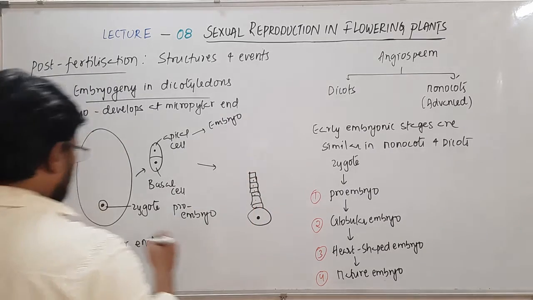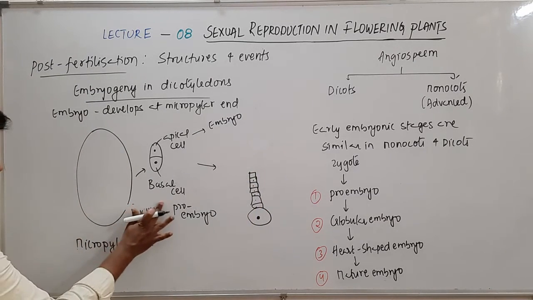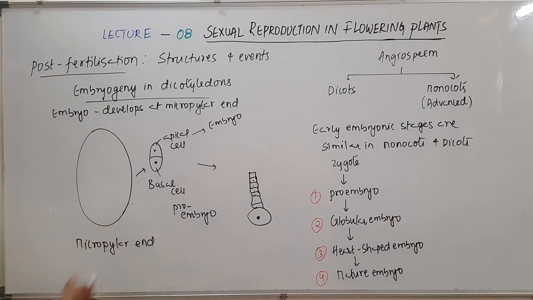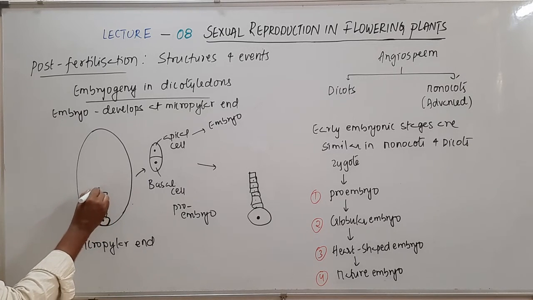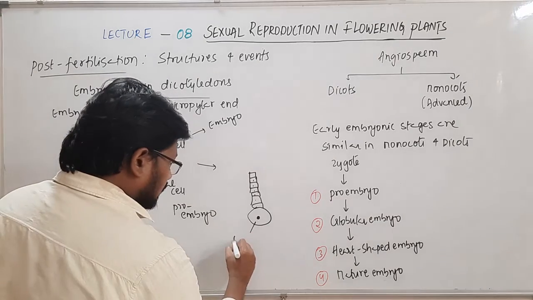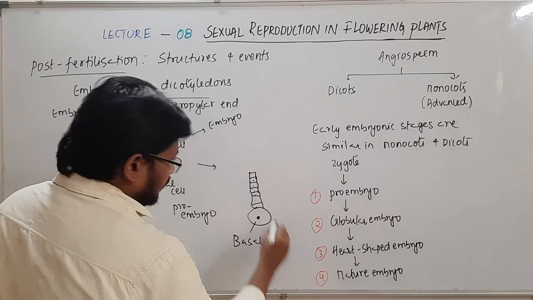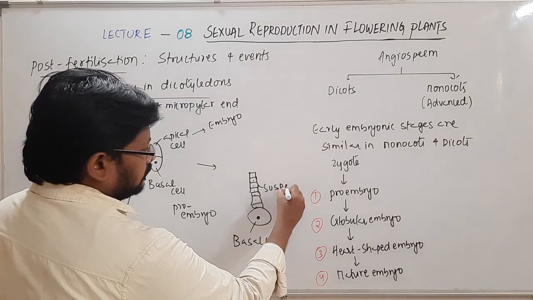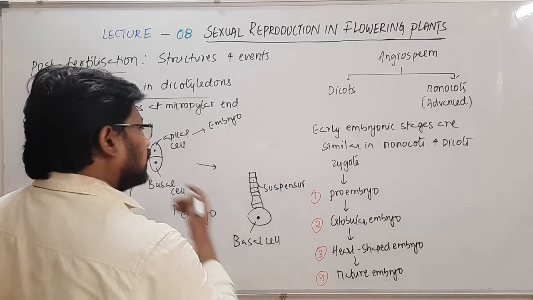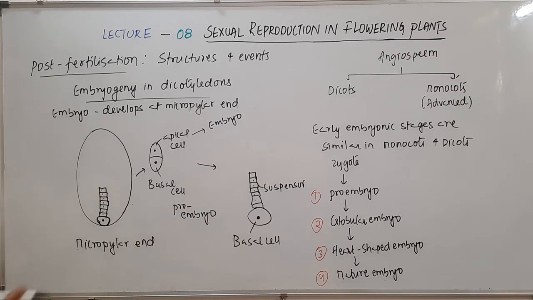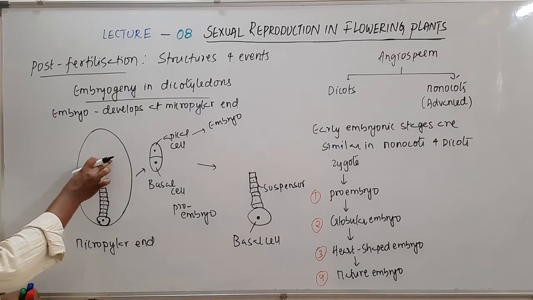So here inside this I'm going to show you how it is all taking place. Here you will find the presence of the suspensor cell, I mean the basal cell, and above that you will find the suspensor. Linearly arranged cells will form the suspensor. So this is the basal cell, and this forms the suspensor. This actually helps in pushing the embryo into the endosperm.